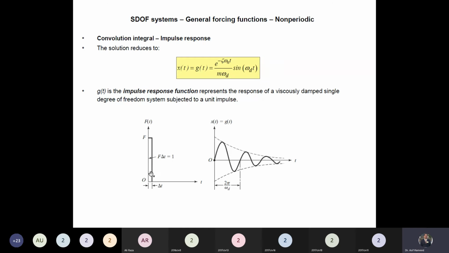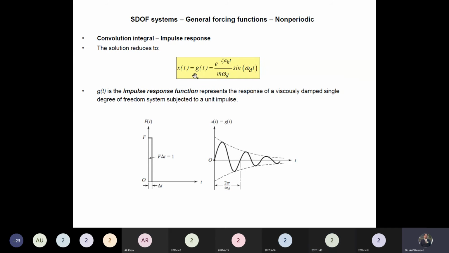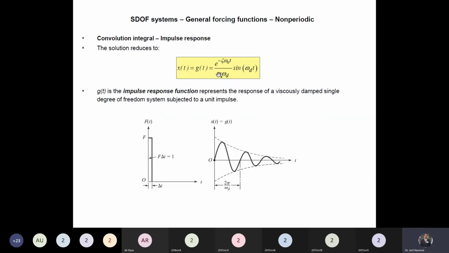So what do you think? Will this unit impulse always be at t equal to 0, or can it be at any time? It can be at any time. So we can generalize the response for the impulse acting at a time t equal to tau. Suppose this impulse is not at t equal to 0, it is at t equal to tau. So we can rewrite this expression.